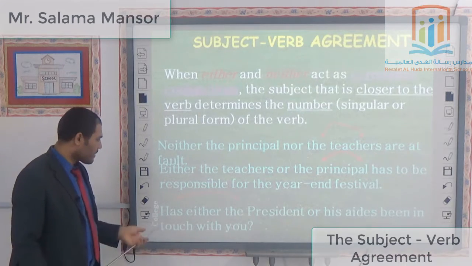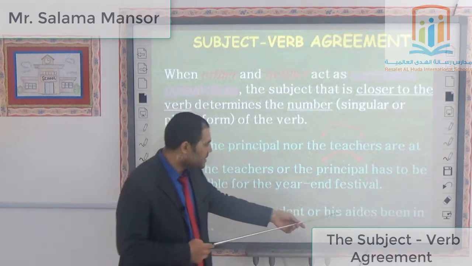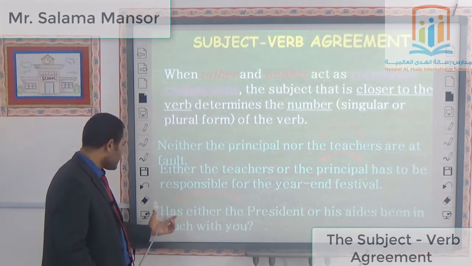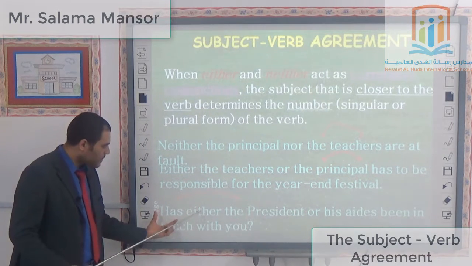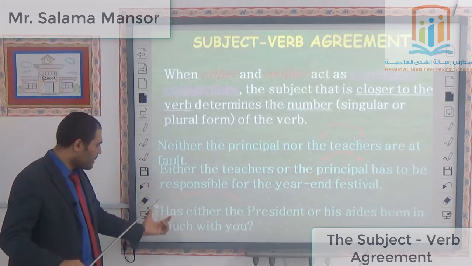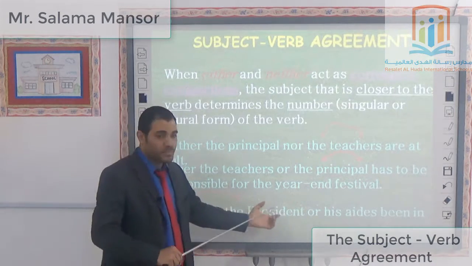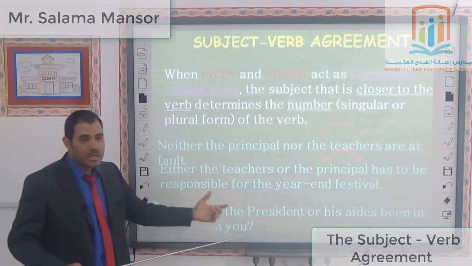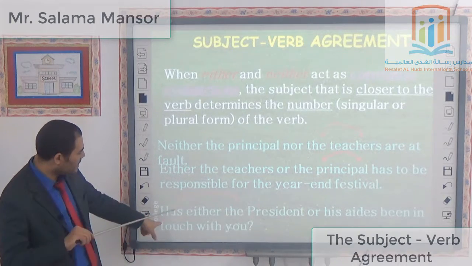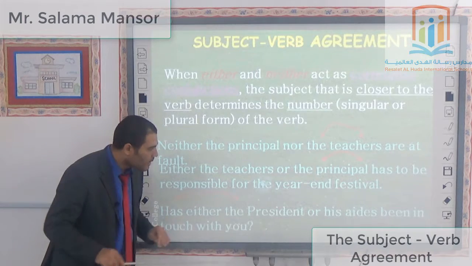Another example. Has either the president or his aides. Now we have the word either, but the closer subject to the verb has is president, which is singular, so I give it a singular verb. That's it.